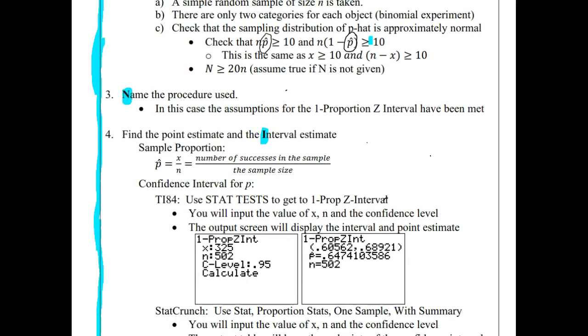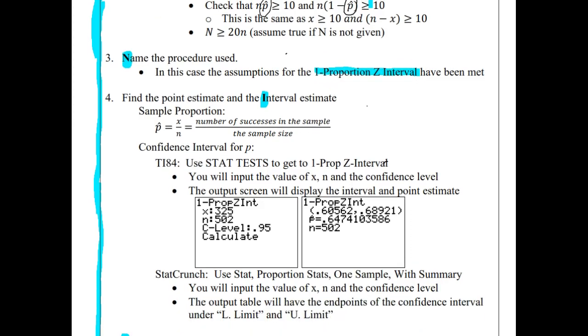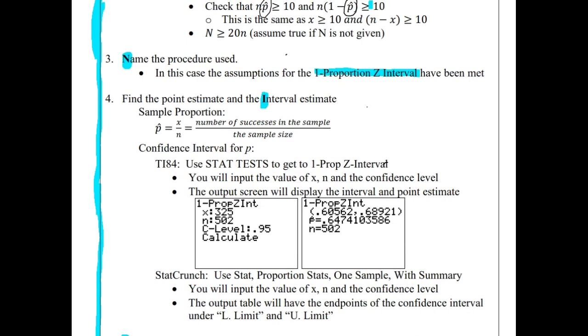N still stands for name the procedure, and in this case, we would be doing the one proportion z interval. I should say not test, but the procedure. So one proportion z interval, because now we are looking at a confidence interval. We did one proportion z test in the last unit because we were running a hypothesis test.